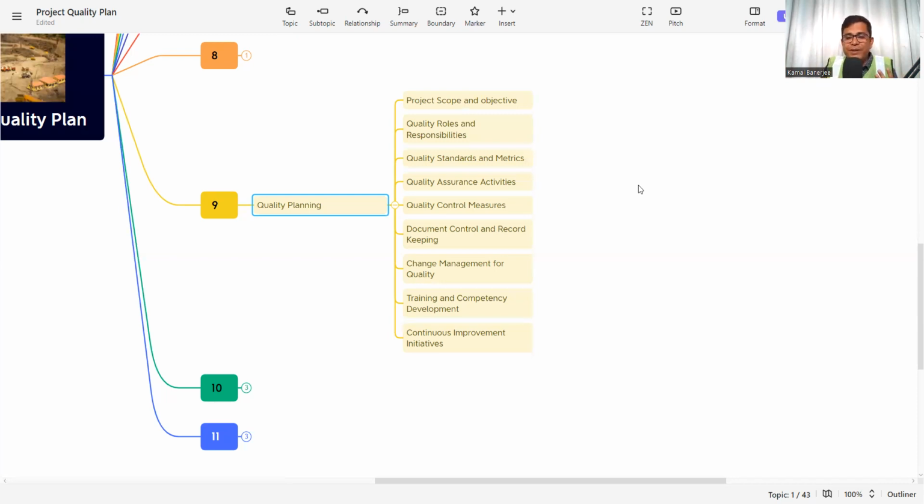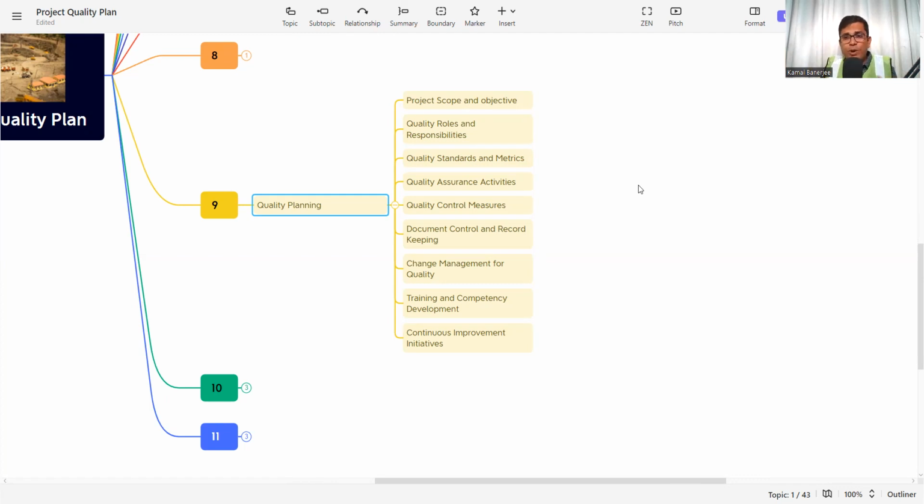Then is quality standard and metrics. What is my standard? Suppose you want to do the concreting work, that is M35. Now we need to set the criteria. That means 28 days strength to be 35. So we need to plan accordingly. If the mix design is that, then I will ensure that the end product will be M35 grade of concrete. In the same way, for the whole project, all the activities, how we will plan, how they will be checked, and what the criteria to check are, that should be mentioned in the quality planning.